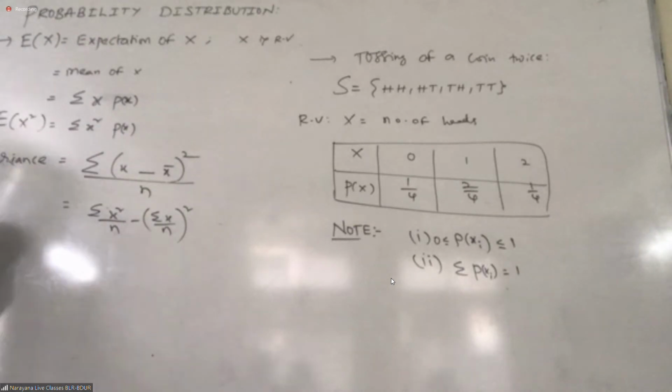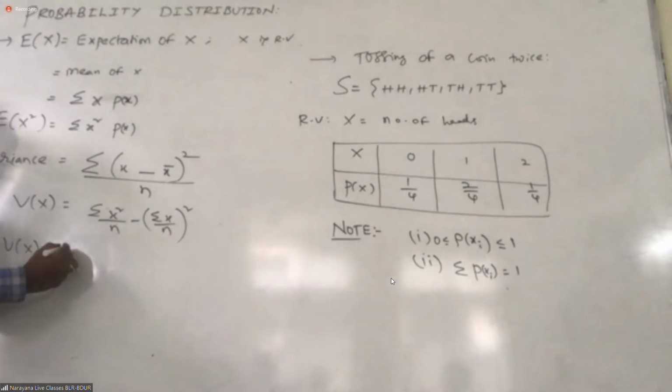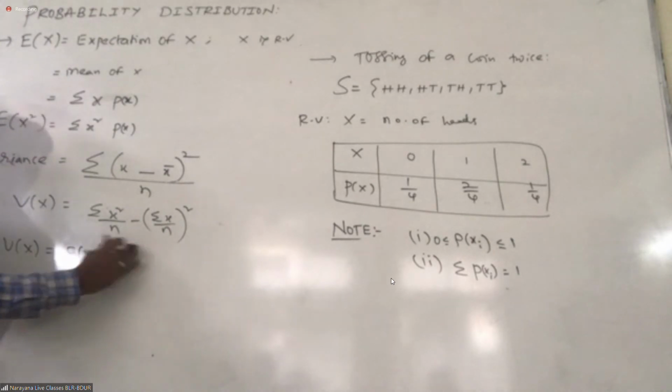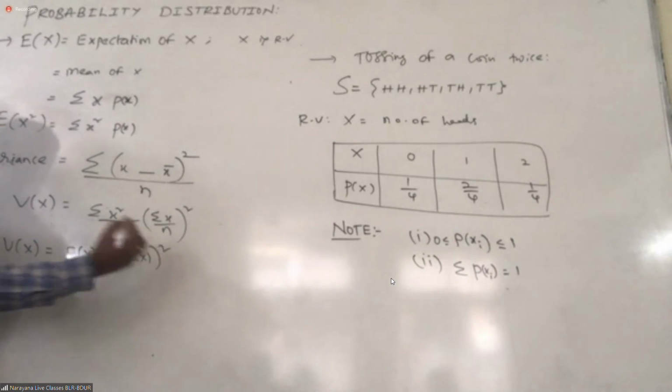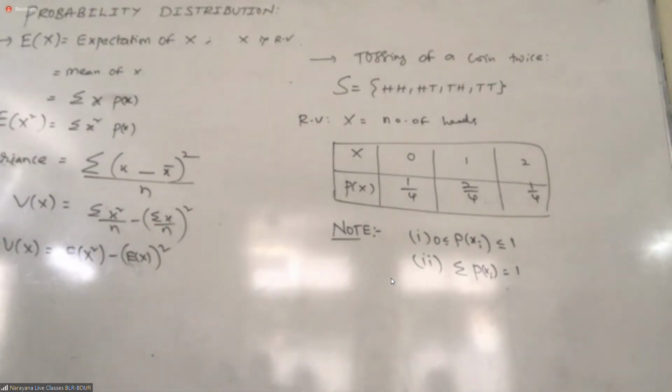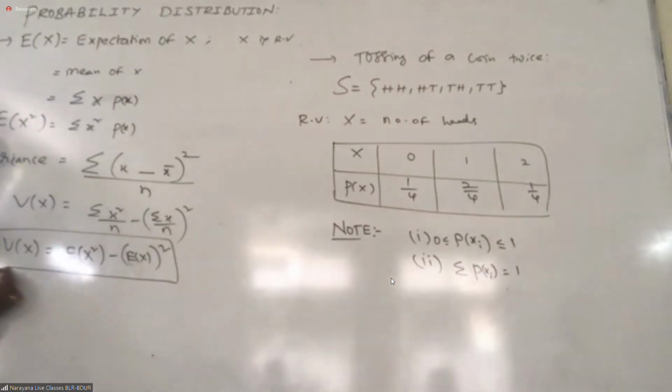This is actually variance form, but this is in statistics. In probability, what is the variance sigma? Expectation of x square minus expectation of x the whole square. Students, this is our formula in probability for variance. Variance is nothing but expectation of x square minus expectation of x the whole square.